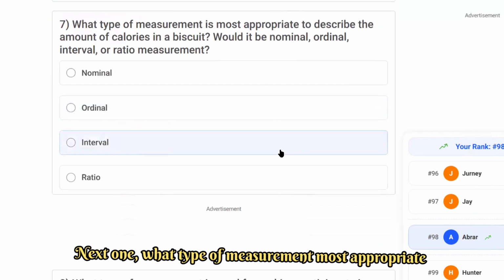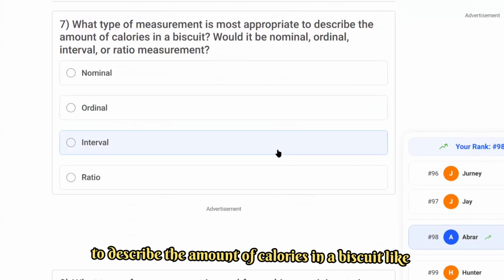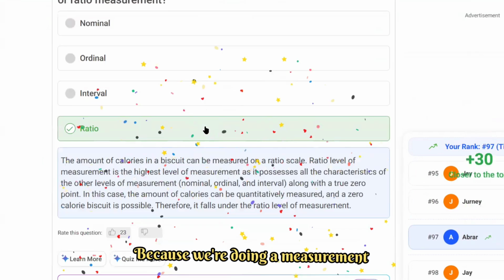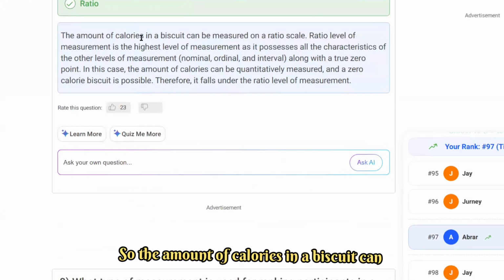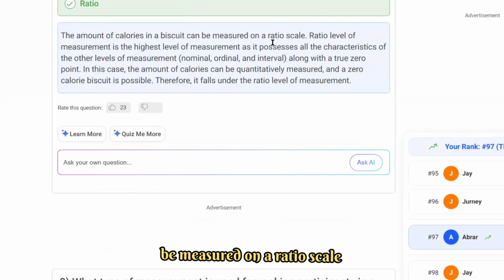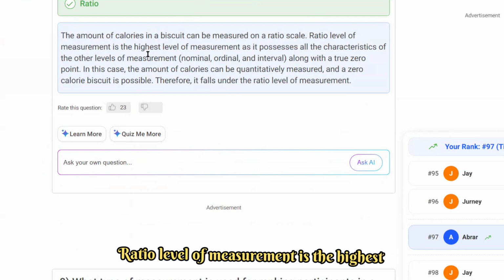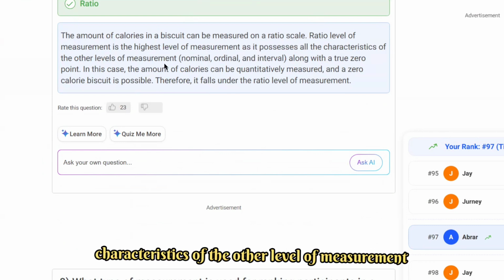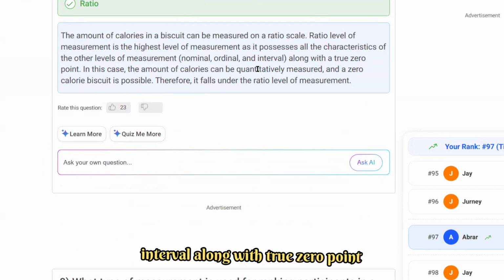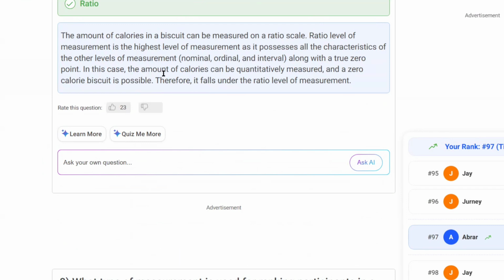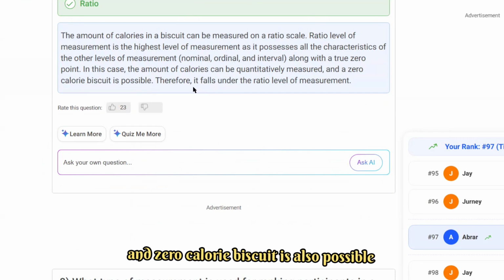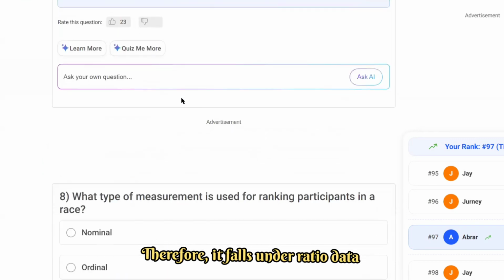Next one: what type of measurement is most appropriate to describe the amount of calories in a biscuit? That will be ratio data, because we are doing a measurement. The ratio level is the highest level of measurement, as it possesses all characteristics of the other levels, like nominal, ordinal, interval, along with a true zero point. The amount of calories can be quantitatively measured and a zero calorie biscuit is also possible. Therefore, it falls under ratio data.